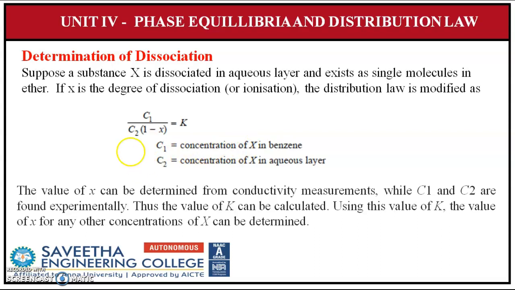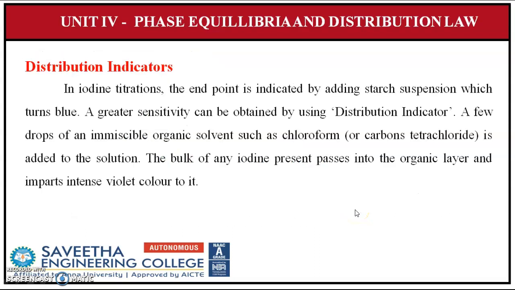The value of x can be determined from the conductivity measurements when C1 and C2 are found experimentally. Thus, the value of K can be calculated. Using the value of K, the value of x for other concentrations of X can also be determined.